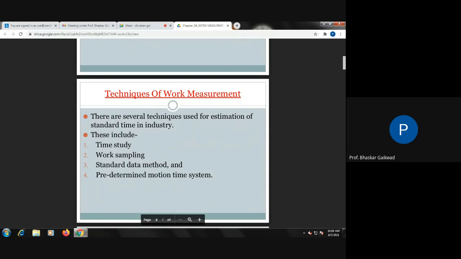Predetermined motion time standard means basic motions whatever are there: reach, grasp, move, position, tighten. All these basic motions' times are required and have been decided, and we can make use of the same time for further work.